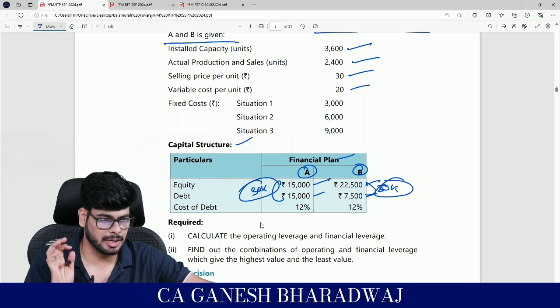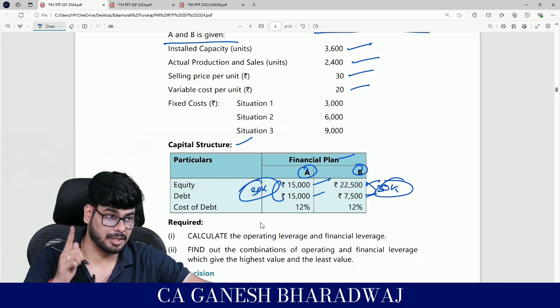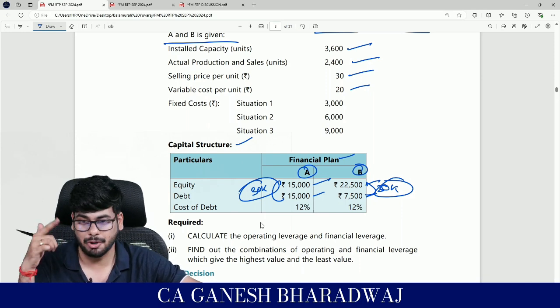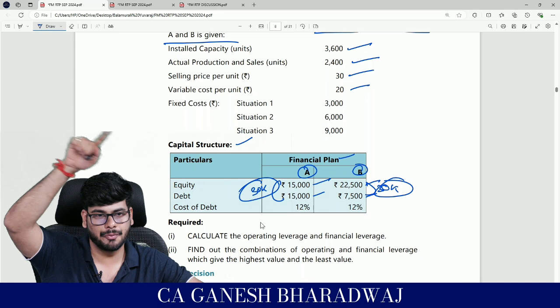No, I have infused 30,000. I am not bothered where, right? But the source of finance will only affect what? My financial leverage. That's where the trading on equity concepts and all kicks in. Clear with this? See how beautifully you can connect the dots.